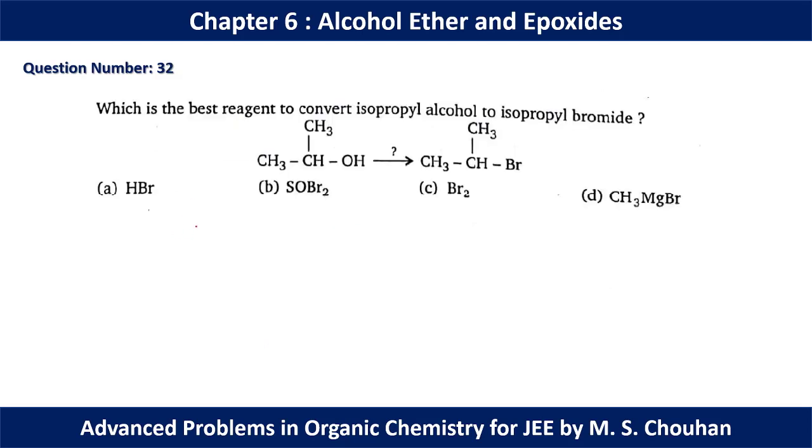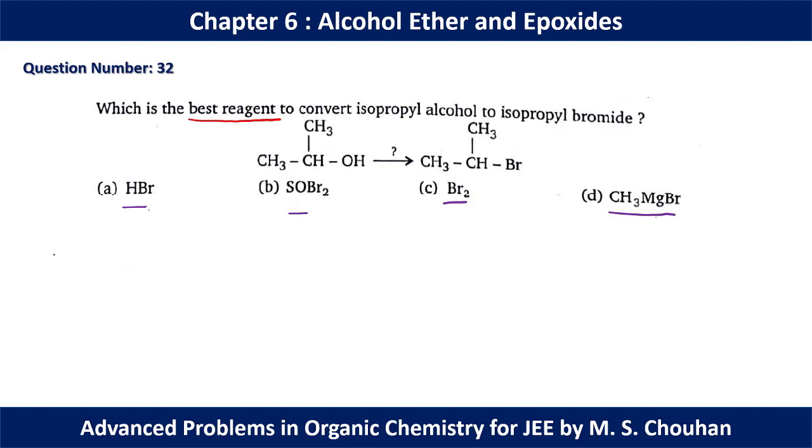In question number 32, we have substituted OH by Br and we have to convert it using a base reagent. We have to think about the base reagent. So if we compare, we can't use Br2 and CH2MgBr because they will not form that product. But if you add HBr and SOBr2, they can form the product by two different mechanisms.